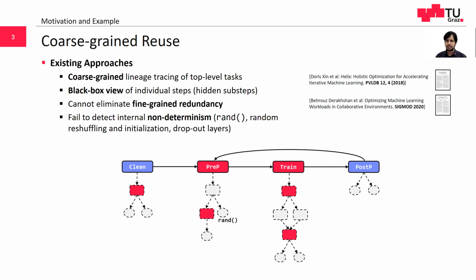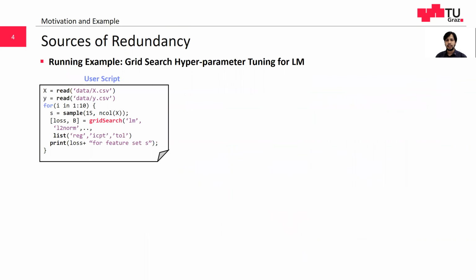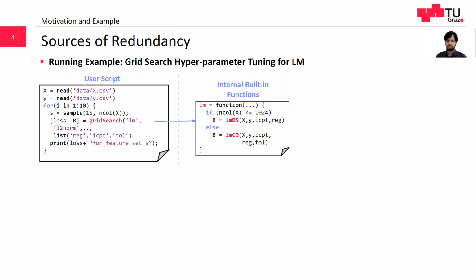Non-determinism includes operations that yield different results for multiple runs, such as random reshuffling or basic operations like rand and sample. To understand the sources of this fine-grained redundancy better, I will use a running example of grid search hyperparameter tuning for linear regression. In this script, we read a feature matrix X and labels Y and extract 10 random subsets of 15 features. For each feature set, we tune 3 hyperparameters: regularization, intercept, and tolerance.